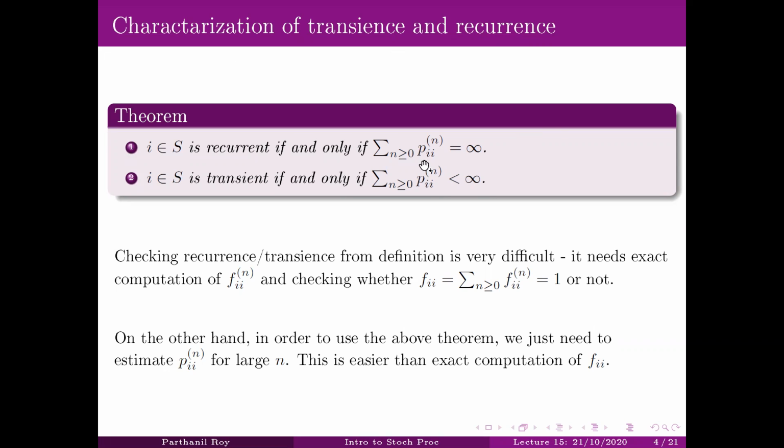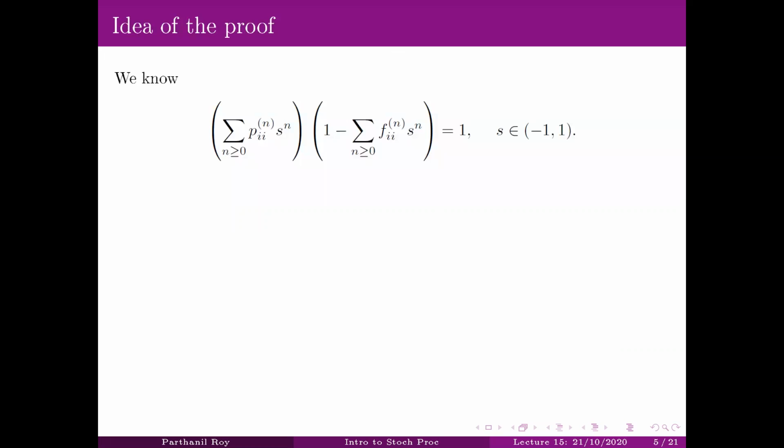So it is proved using the help of this power series or generating function, okay, for the sequences p_ii^(n) and f_ii^(n) essentially. Now we already know that P_ii(s) times (1 minus F_ii(s)) is equal to 1. This is 1 for all s in (-1, 1). If you write both P_ii(s) and F_ii(s) completely, this is what the identity would look like.